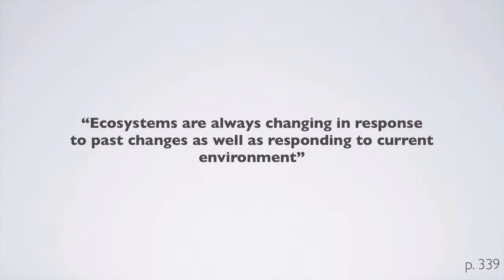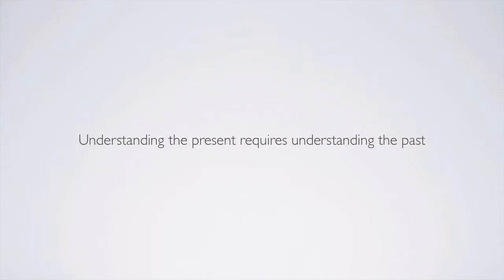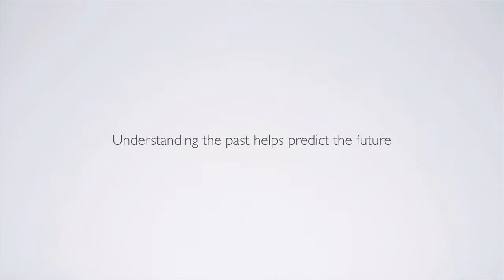Ecosystems are always changing in response to past changes as well as responding to current environment. What's important with this chapter is to understand that understanding the present requires understanding the past. So when we look at an ecosystem today, the structure and the function of that ecosystem is dependent in part on the current conditions, but it's also dependent in part on past conditions. And we have to understand both the past conditions and present conditions to understand current form and function. In addition, understanding the past helps us predict the future.